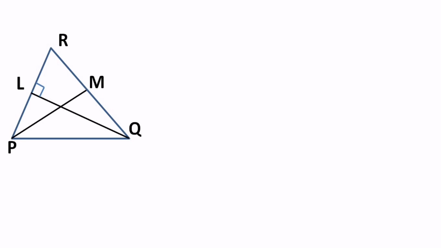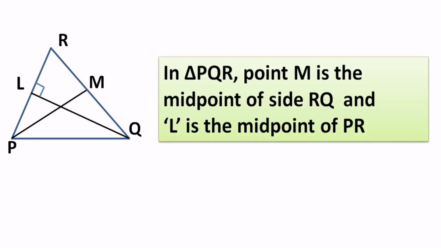Now presently if you observe the diagram, QL is perpendicular to side PR, making 90 degrees to it. And now here is the information given to you. In triangle PQR, point M is the midpoint of the side RQ, and L is also the midpoint of side PR. So by observation we can say L is making a 90 degree angle, correct? And L is the midpoint of side PR also.